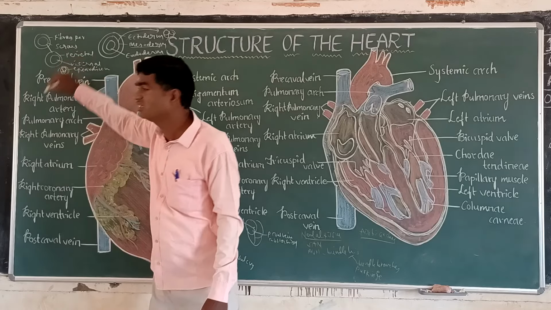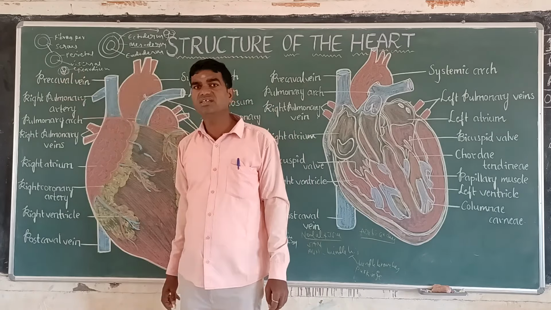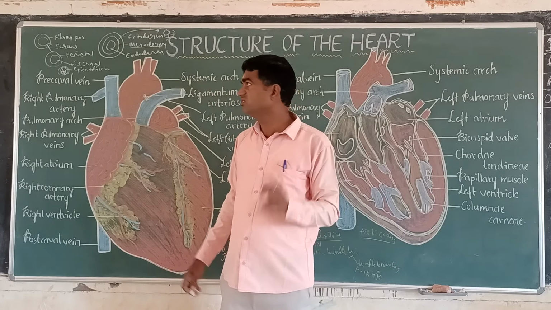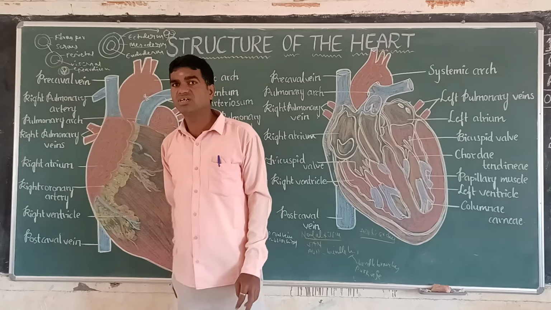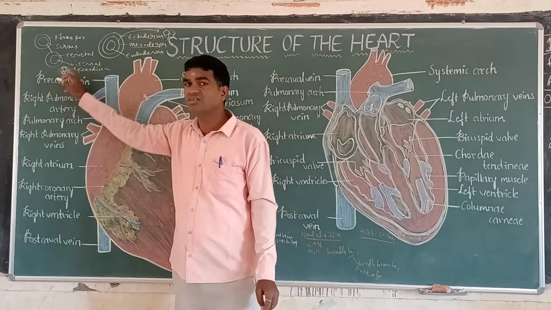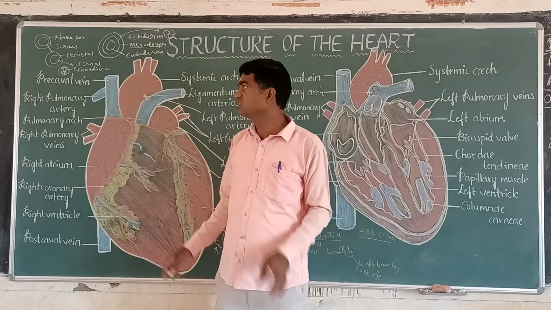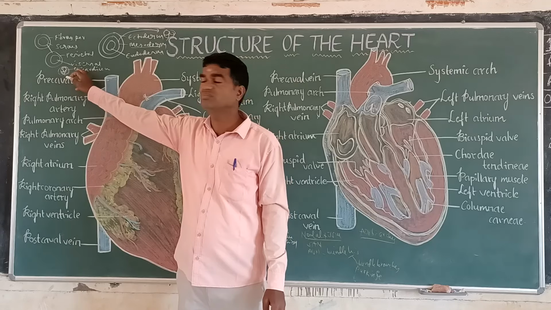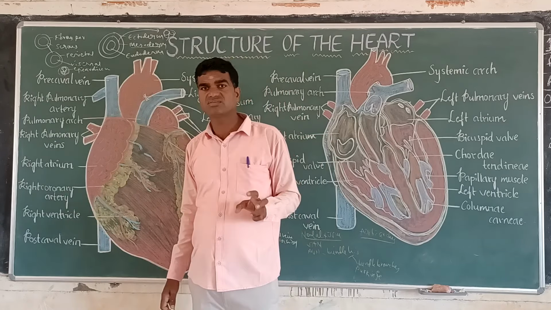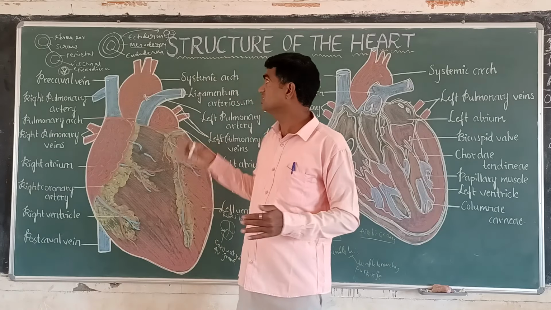So the heart is present here. Generally the heart is four-chambered in human beings, with two atria and two ventricles. The upper chambers are called the atria, two atria are found here, and the lower chambers are called the ventricles. So a well-developed four-chambered heart is present in human beings. During the embryonic stage, the mesodermal layer further forms the heart.